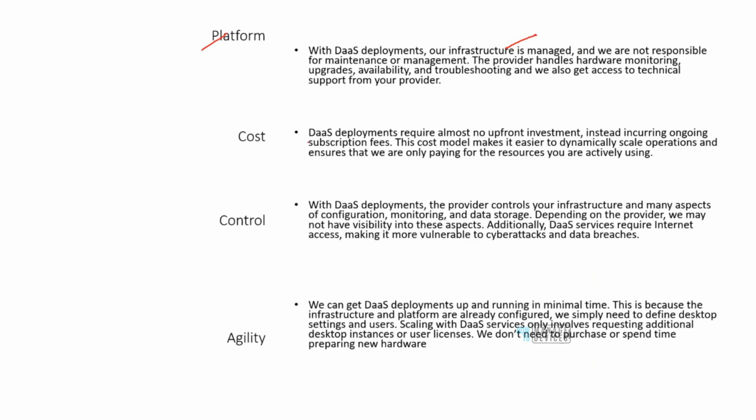As far as the cost is concerned, there is no upfront investment. We don't have to buy the hypervisors. We don't have to buy the database and stuff like that. As far as the control is concerned, well, some control lies with us as an admin. Some control lies with the person who is managing the hypervisor. Okay, which in this case is Microsoft, because Microsoft owns Azure. What are these controls? We are going to talk about that later on.